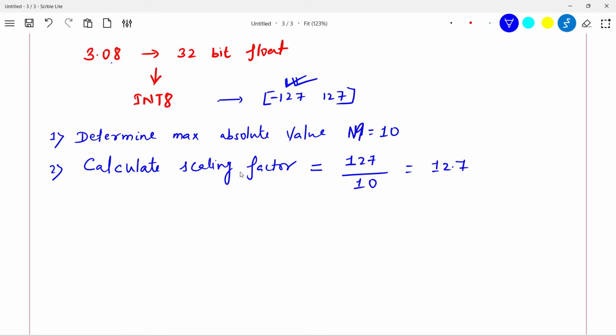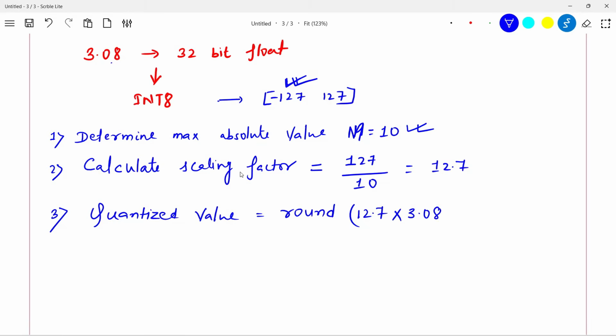All these things will happen internally in the system. I'm just trying to tell you how it will work internally. So the system will take a maximum absolute value, the system will take a range, and the system will compute a scaling factor. Once you have that 12.7, then the quantized value will be the round of 12.7 times your original number 3.08. And if you compute this, it will be roughly 39.